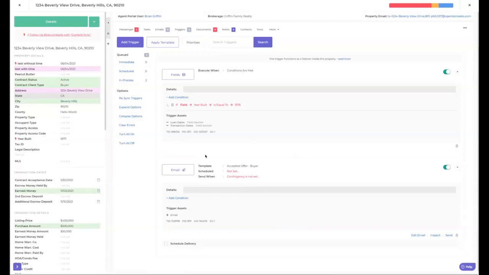Now, one thing I can tell you about triggers, and I don't want to go too deep on this, we'll have a whole other webinar on this, but I've changed my whole business from task-based to trigger-based. So I don't want my TCs going in and having to check tasks off for every single transaction. I want it just to pop up and tell them when it's ready to do. Talk about efficiency. We're knocking off an extra 3 to 5 hours per transaction just using these automated triggers. But I don't want to go too far into that. Let's stay on topic here a little bit.